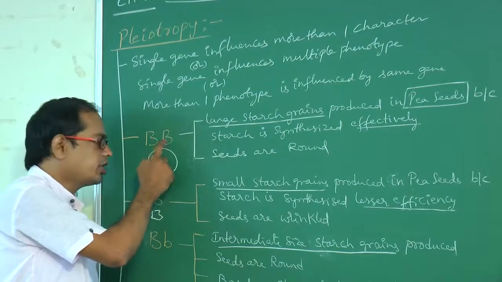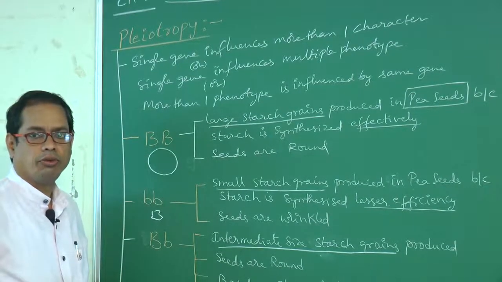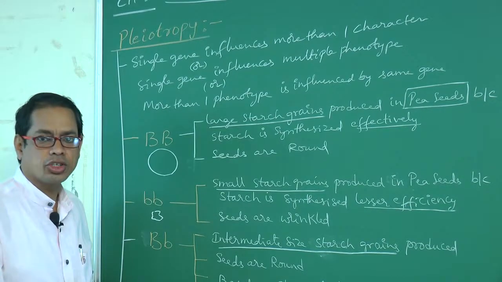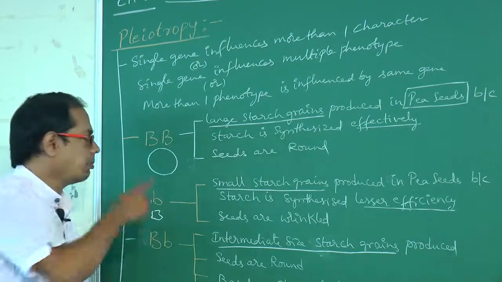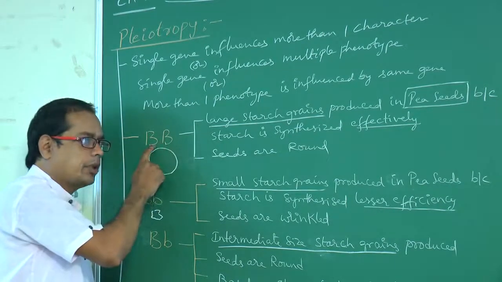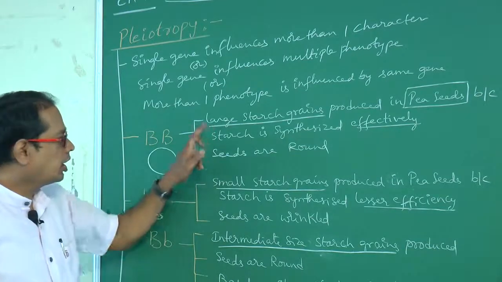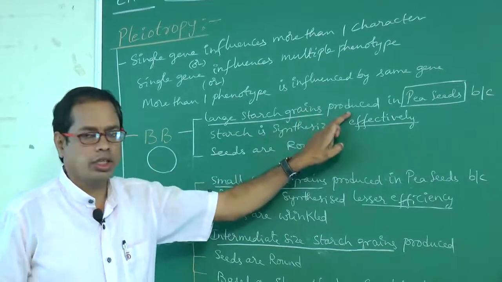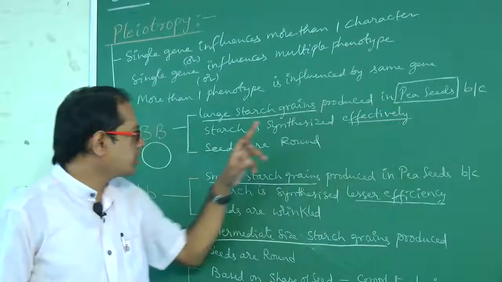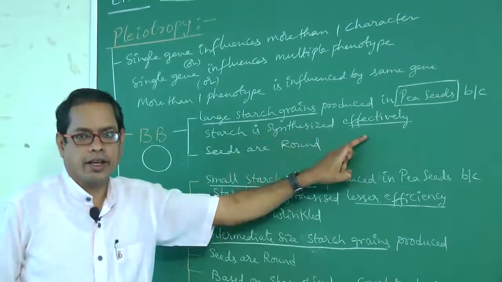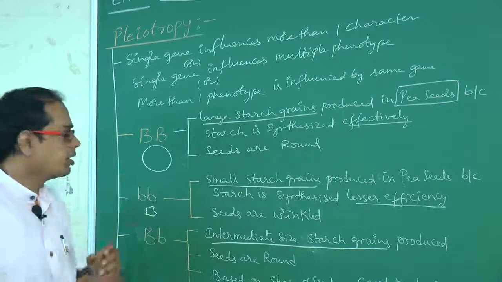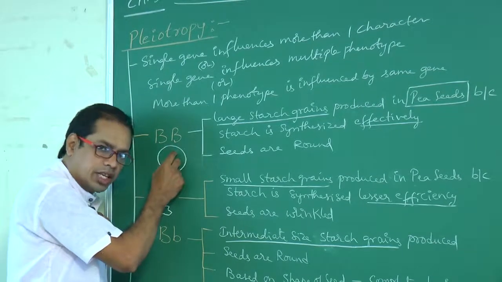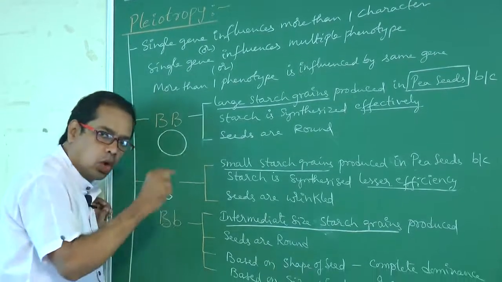Why? Because this gene is very much active, that is, very effective. Starch is synthesized effectively because of the presence of this capital B gene. Capital B gene means large starch grains are produced in pea seeds because starch is synthesized effectively. What is the shape of the seed? The shape of the seed is round.